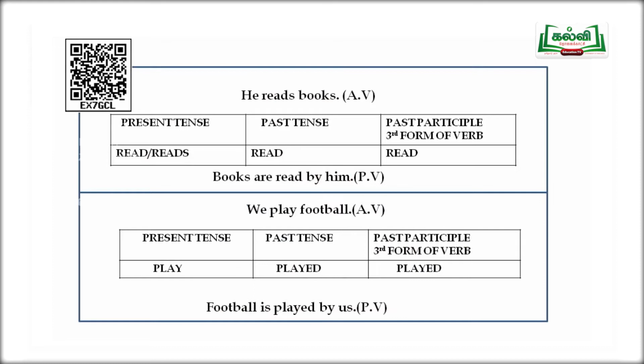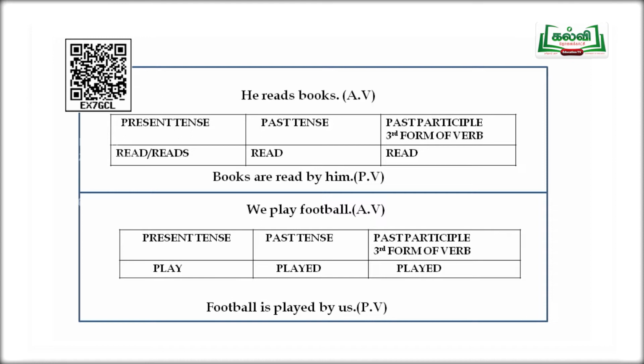The next sentence, he reads books. While we change this sentence, we have to keep in mind the numbers, singular and plural. Here books is coming in the object. So, when we are changing the sentence to passive voice, because books is plural, we change reads to are read.